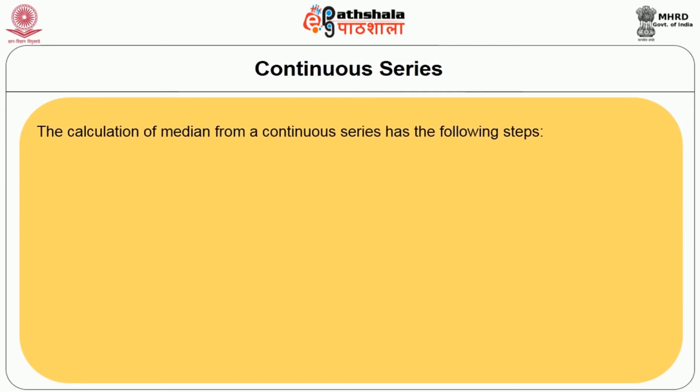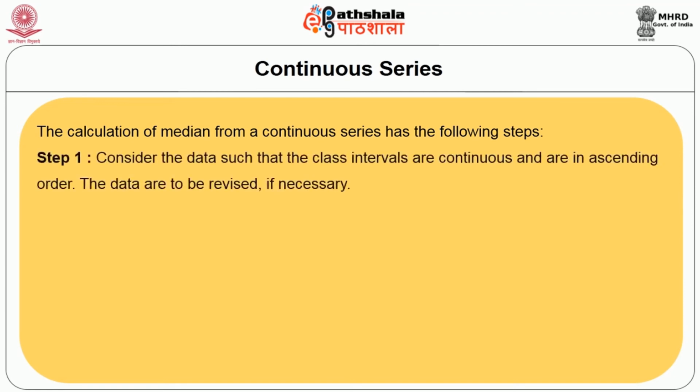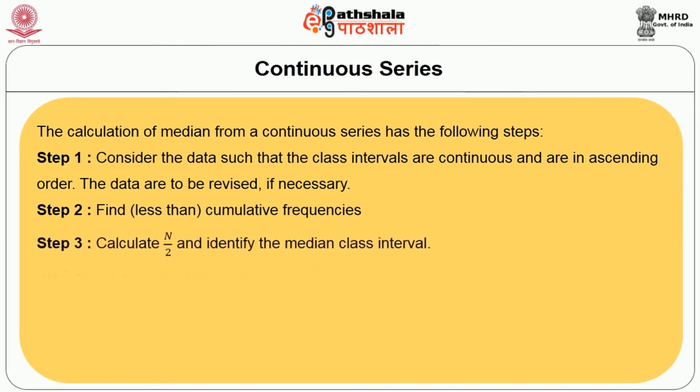The calculation of median from a continuous series has the following steps. Step 1. Consider the data such that the class intervals are continuous and are in ascending order. The data are to be revised if necessary. Step 2. Find less than cumulative frequencies. Step 3. Calculate n/2 and identify the median class interval.